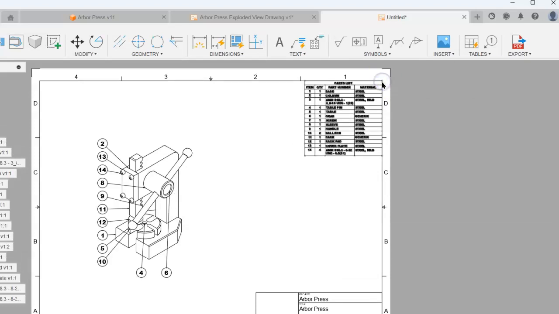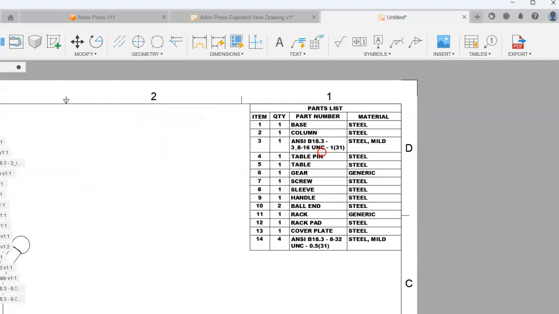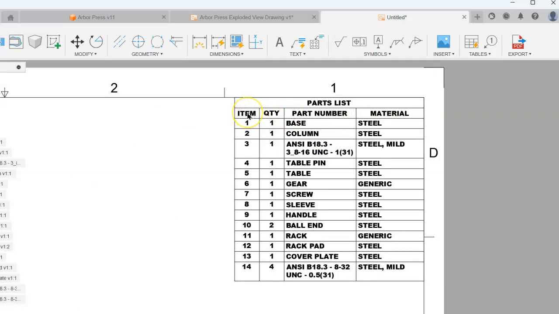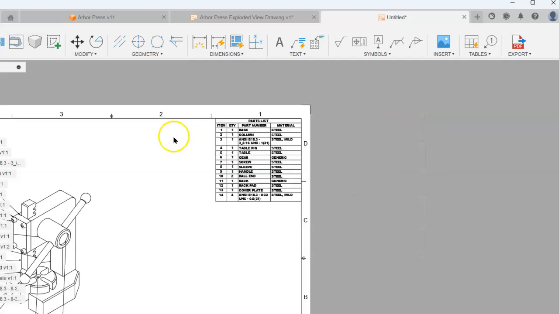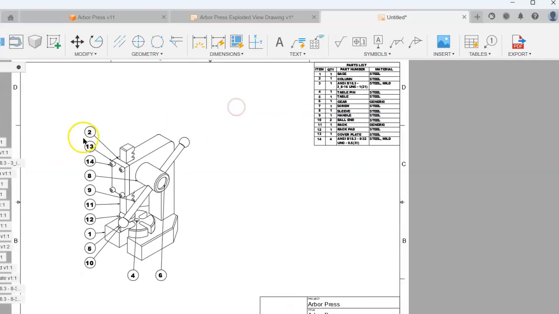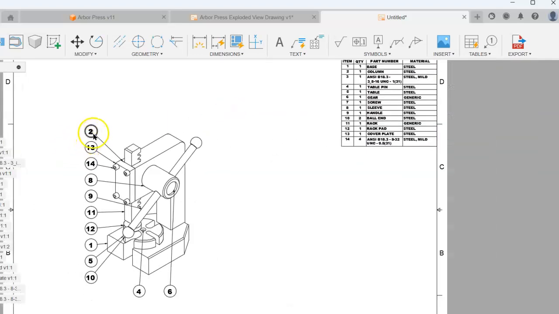So we'll click there. What you should see happen when you put in the parts list is it will list out the parts, how many there are of a particular part, the part name, and the material that that part is made of. And you will also see some balloons that will correspond with the items in the parts list.